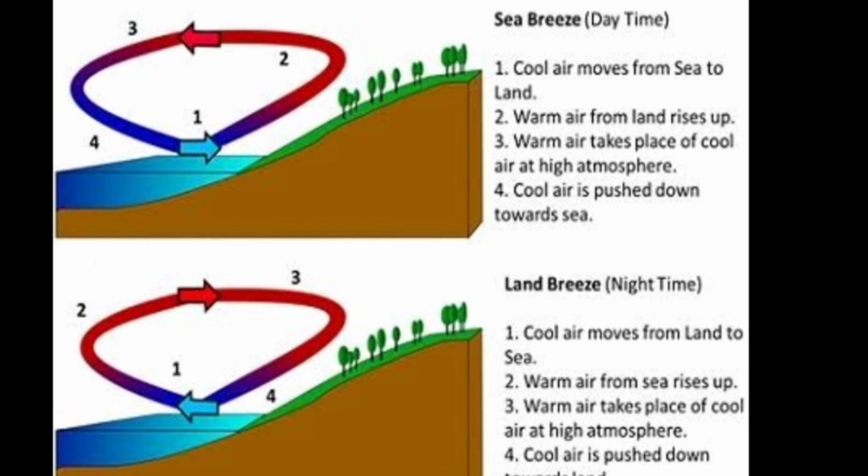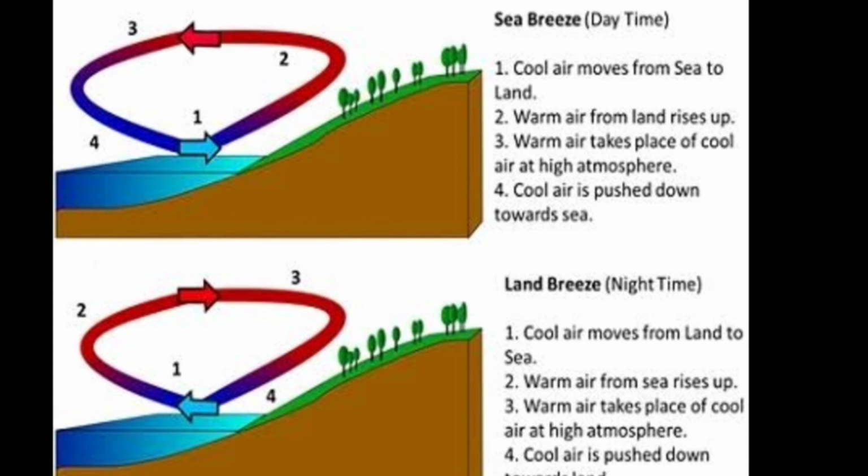Next is uneven heating of land and water. During the day, when the sun is shining, the land gets hotter than water and cools down faster at night. During daytime, cool air moves from sea to land and warm air from the land rises up. Warm air takes place of the cool air at high atmosphere. Cool air is pushed down to the sea. This is what is called the sea breeze.